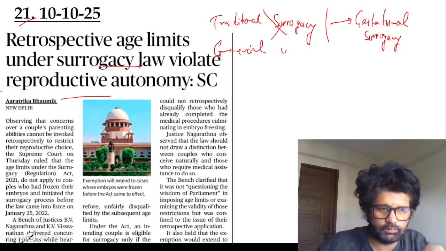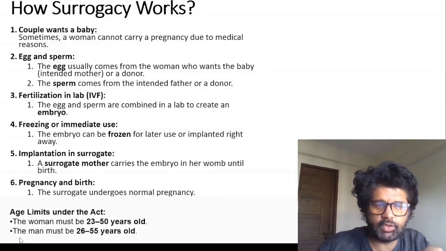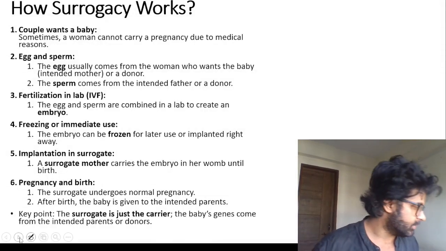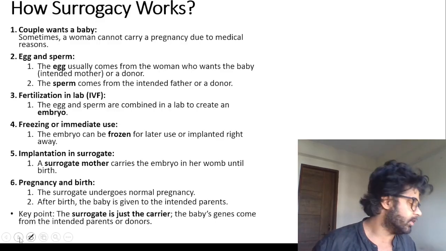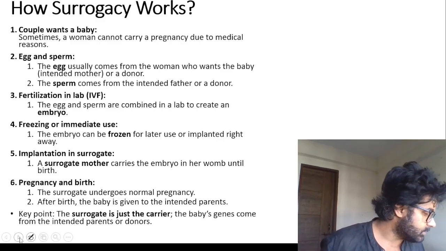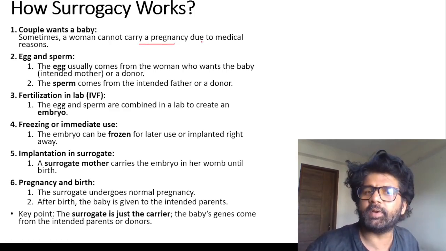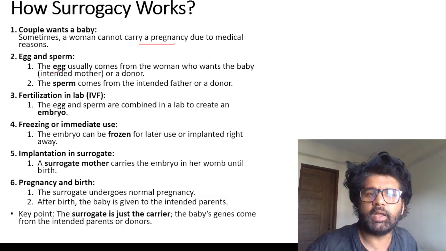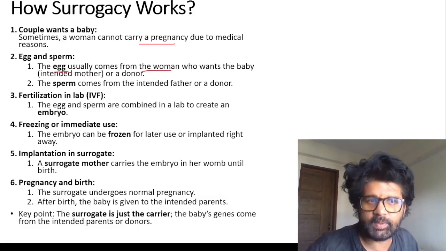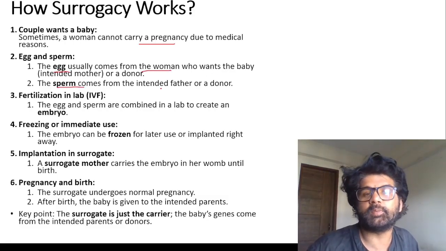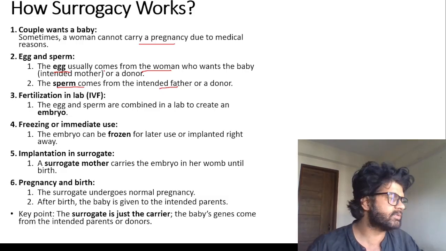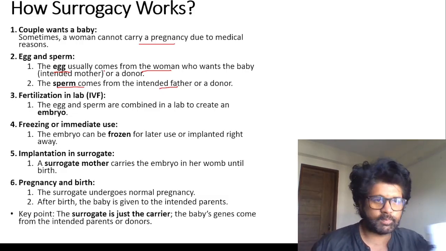And let me show you, first of all, these terms so that you can understand, and then we'll talk about some other stuff. Guys, so a couple wants a baby. The woman cannot carry a pregnancy due to medical reasons. So egg and sperm. The egg usually comes from the woman who wants the baby, the intended mother. Sperm comes from the intended father. Mother becomes sometimes confusing. People are like, the surrogate is the mother.